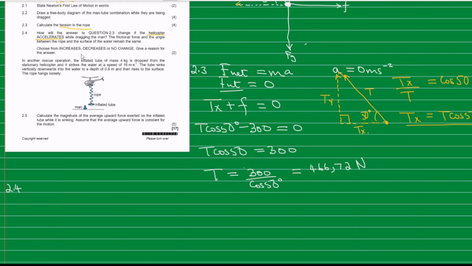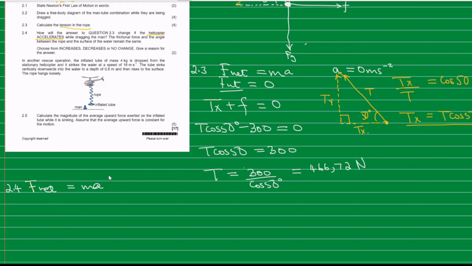Of course, for us to answer whether it is increasing or decreasing, we have to have a reason first. So let's explain the reason here. For the reason we have to apply Newton's second law. So Newton's second law says F net is equal to ma.